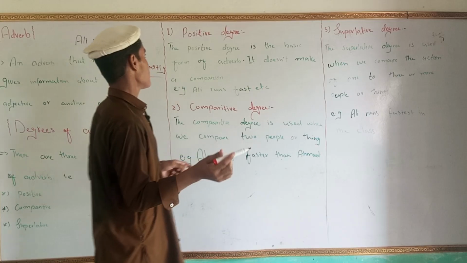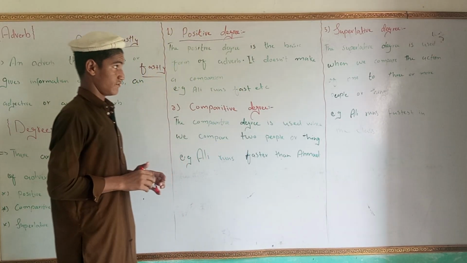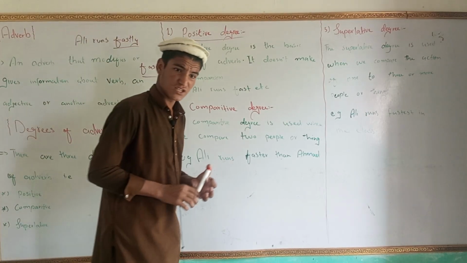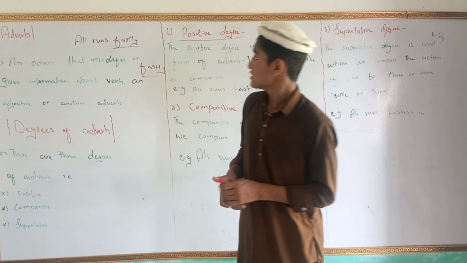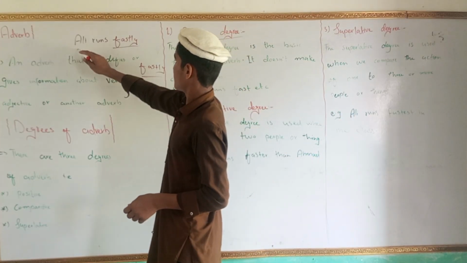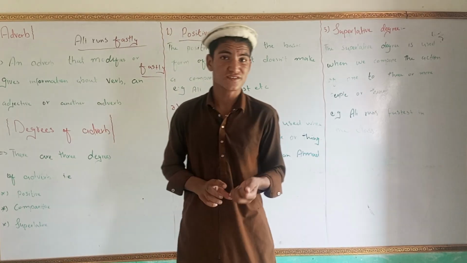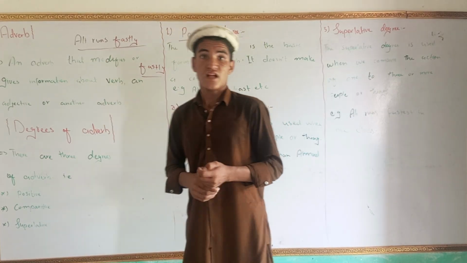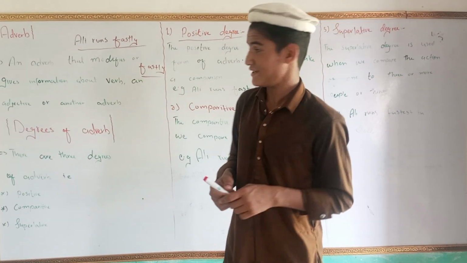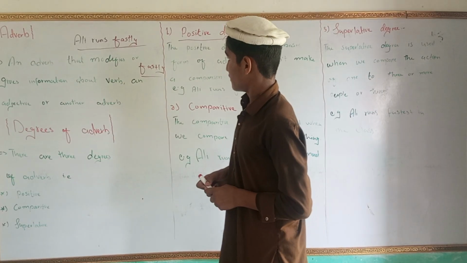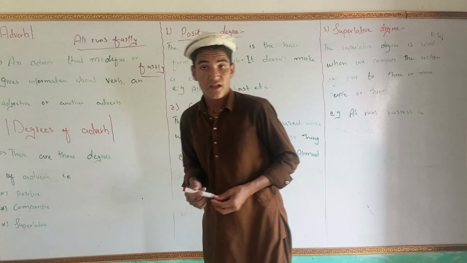So let's come to the positive degree. What is the positive degree of an adverb? The positive degree of an adverb is the basic form of the adverb. As we studied, Ali runs fastly. So this is the positive degree of adverb, in which no comparison of action is added in the sentence, right? So this is what we call the positive degree.